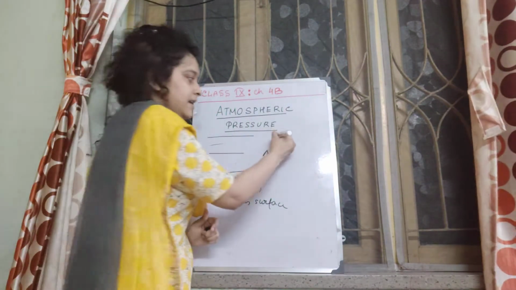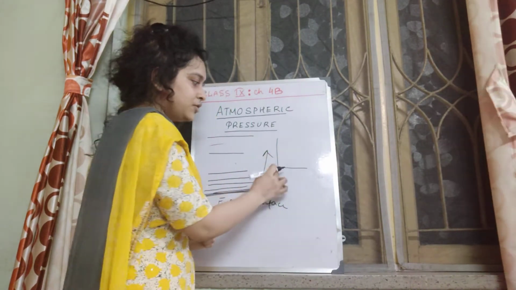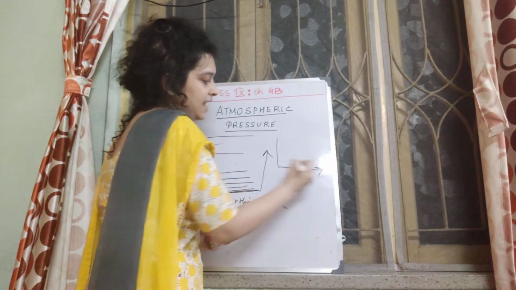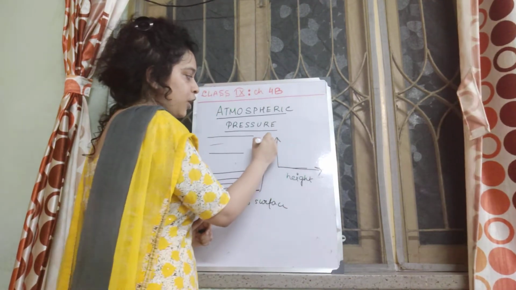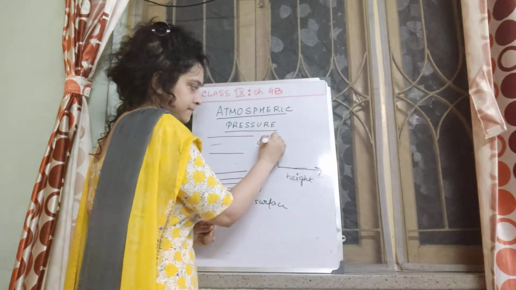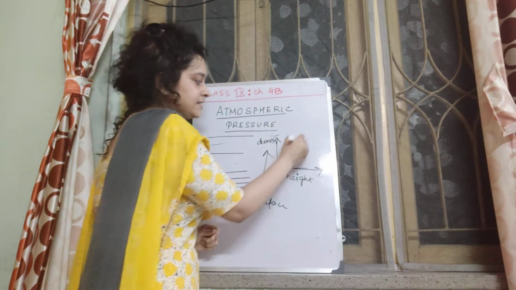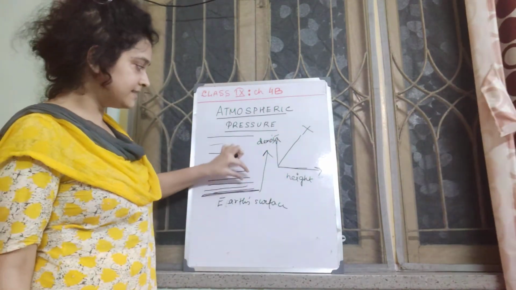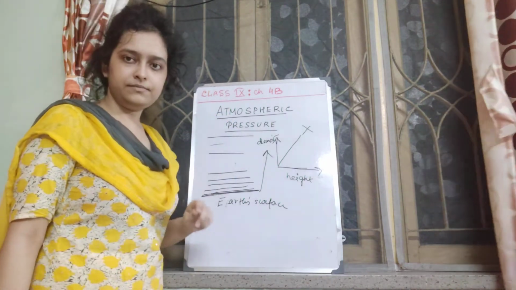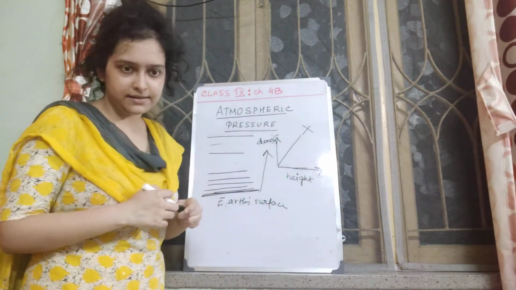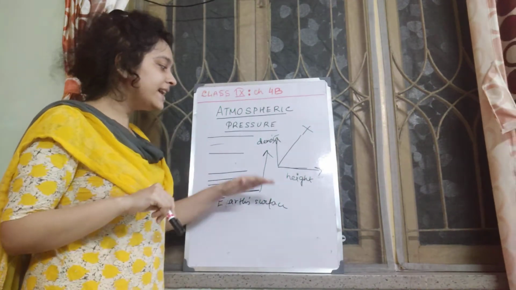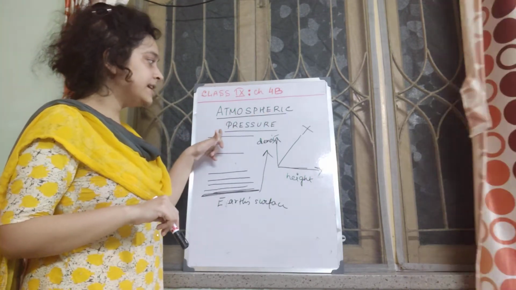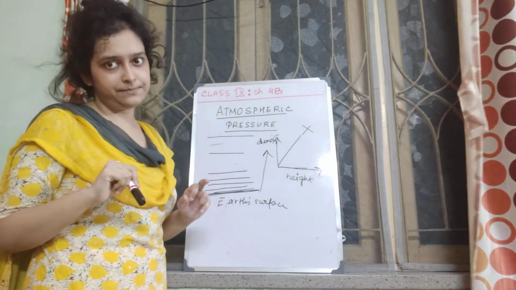Linear would mean that if this is the height above the earth's surface and you plot density here, it's not like this. This decrease in density as you go up is non-linear. That is why the change in atmospheric pressure is also not linear. Okay?